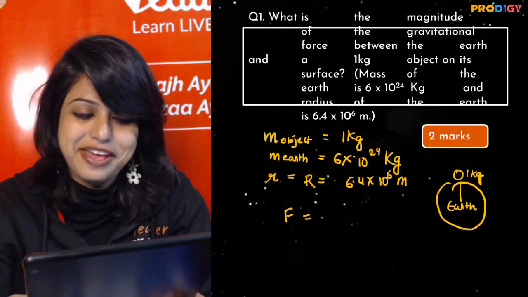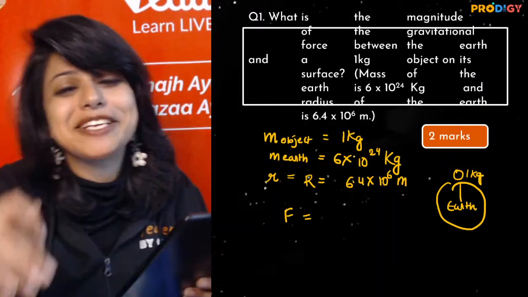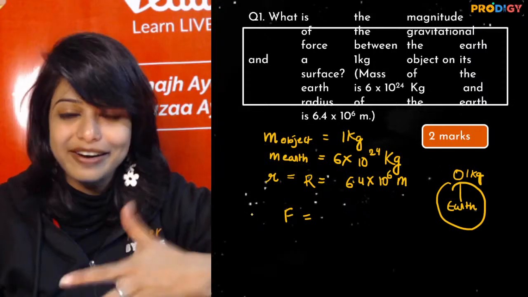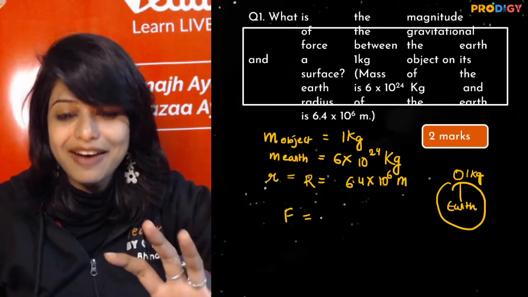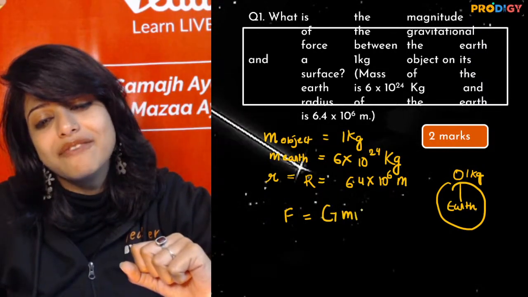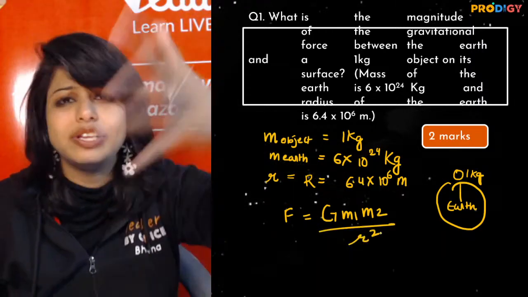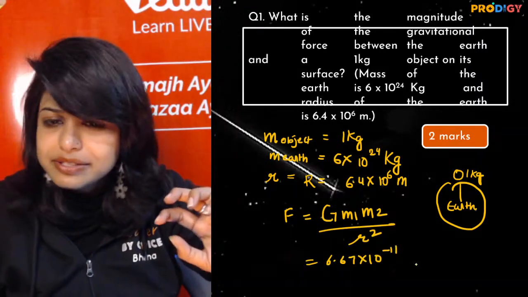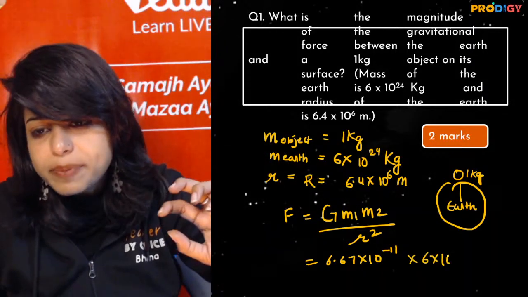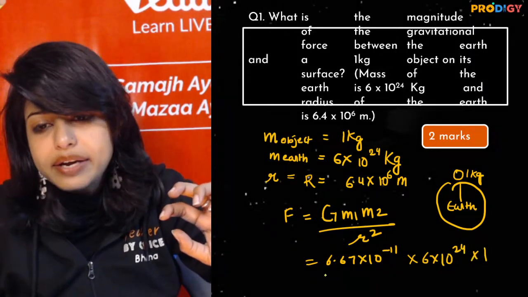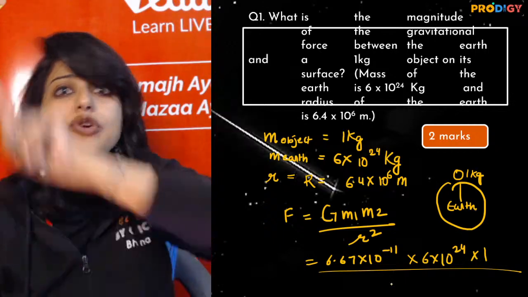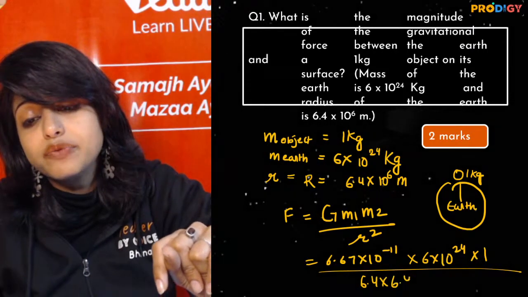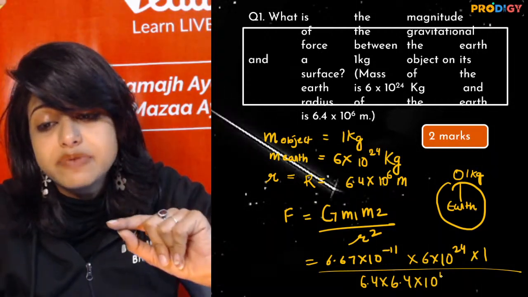Very good, Bhavya. Super great. So, ideally any body on Earth will be having the force as capital G m1 m2 by r square. We know this. Let's put the value 6.67 into 10 raised to power minus 11, into 6 into 10 raised to power 24, into 1 upon (6.4 into 10 raised to power 6) square. So 6.4 into 6.4, and 10 to the power 6 plus 6 will be 12.